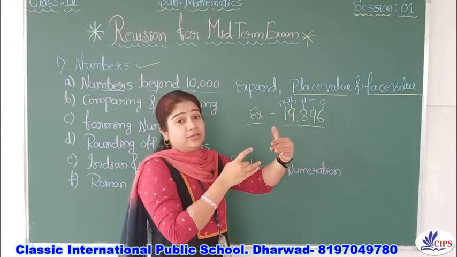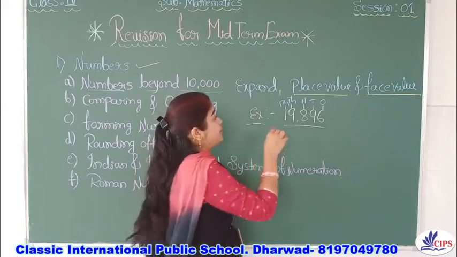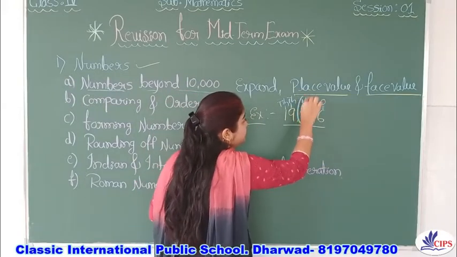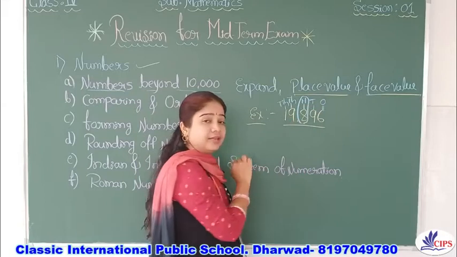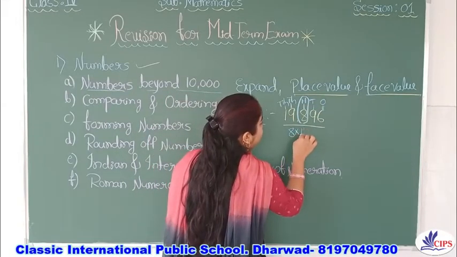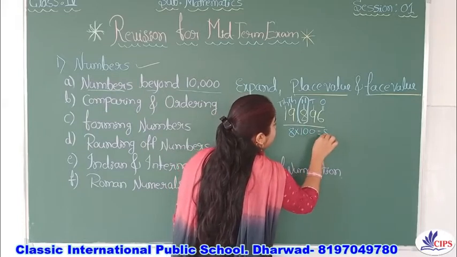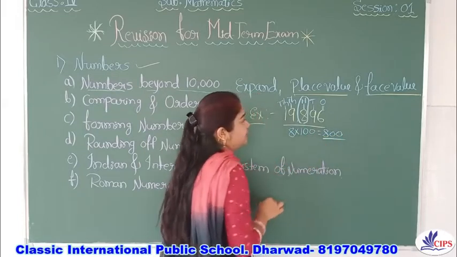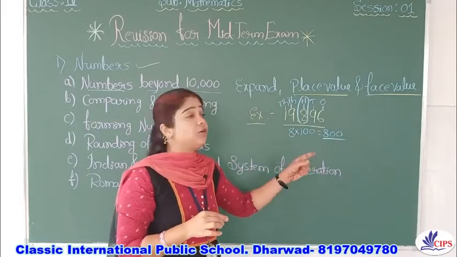It comes under hundreds, right? So 8 into 100 is equal to 800. This is the place value of 8.